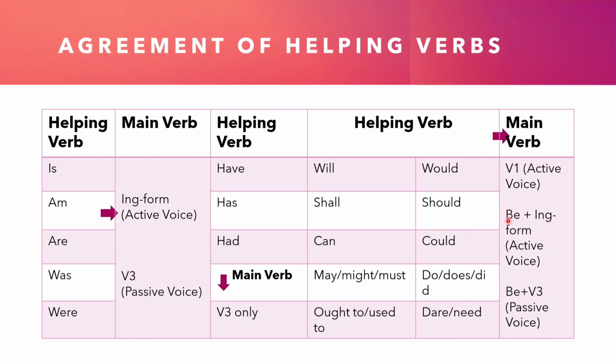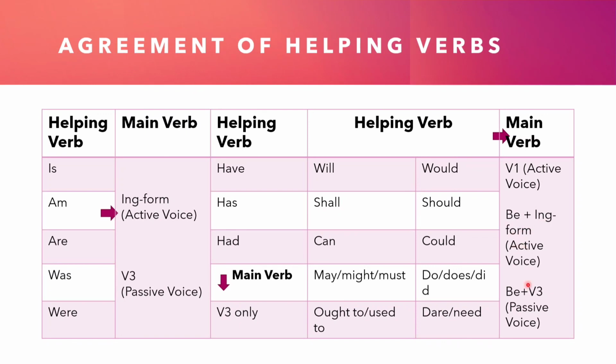There also you are using be, which is nothing but V1, so that rule is fulfilled. After that you can use ing forms. So this is another possibility. For example, I will be dancing, you would be praying for me, or we shall be going together. So you can use be plus ing form in active voice.